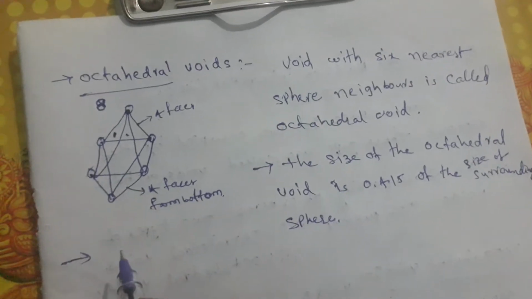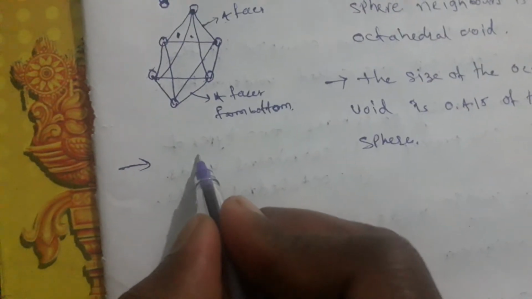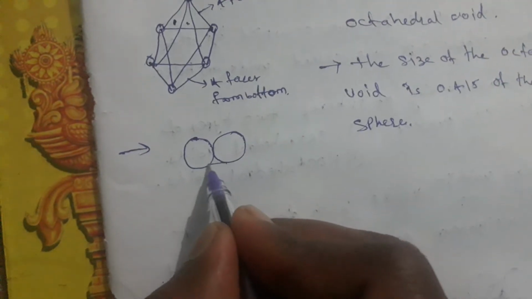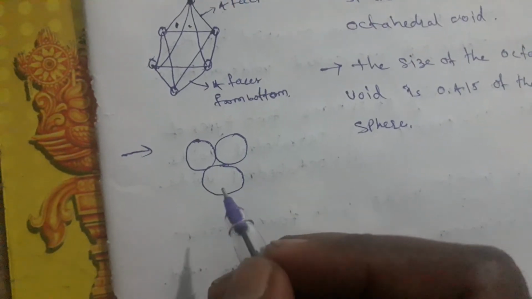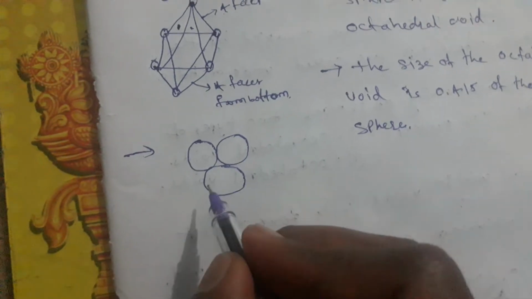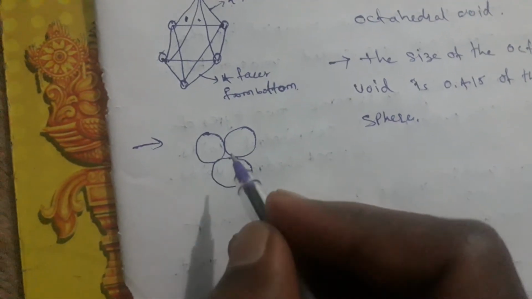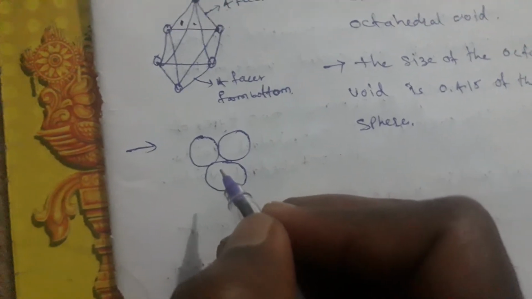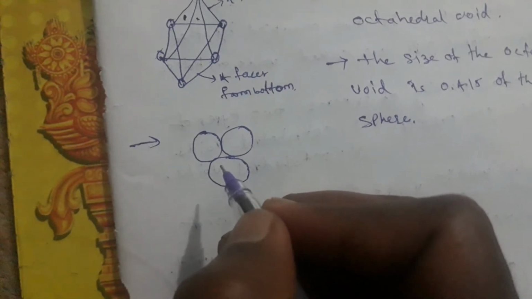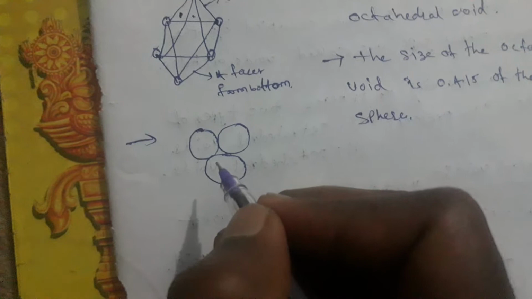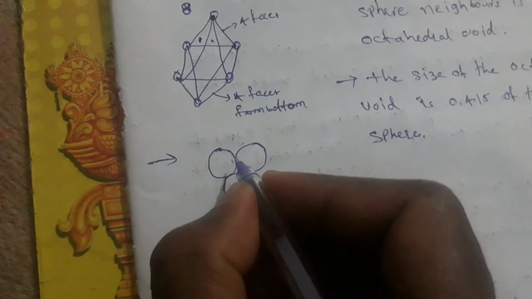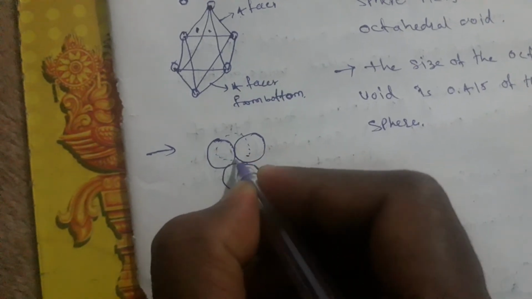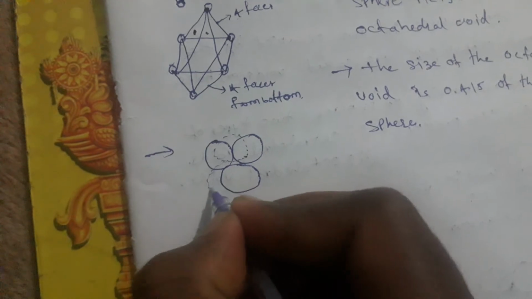So this is one kind of octahedral void, and another kind is, if I have 6 atoms, 3 atoms I am writing like this. At the bottom they are present, and 3 atoms on the top. The top is represented by one atom here and 2 atoms from this side.